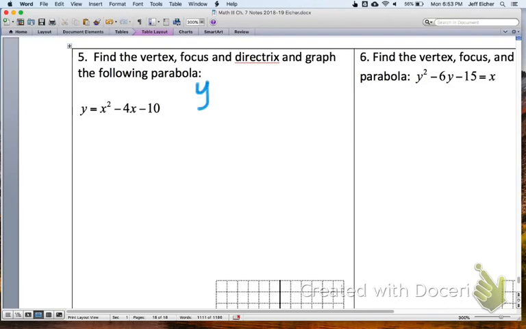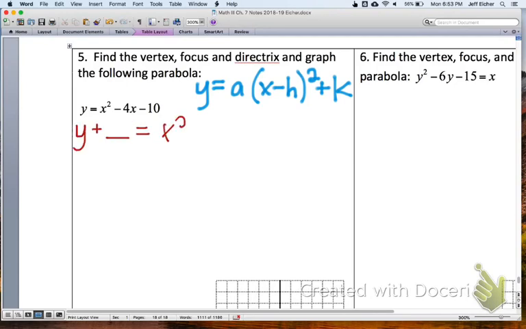So it's y equals a times x minus h squared plus k. That's the form we want it to be in. Currently it's not, so let's complete the square. We get y plus blank equals x squared minus 4x plus blank, and then minus 10.